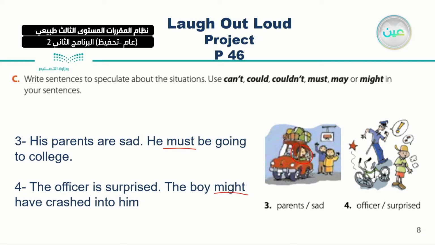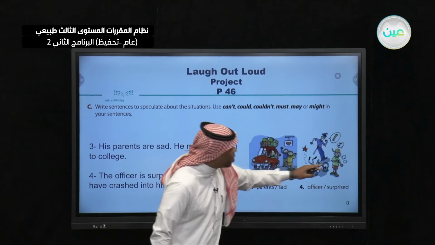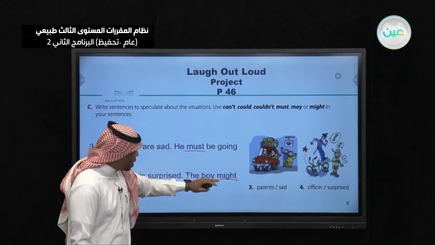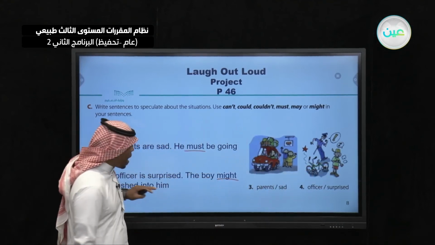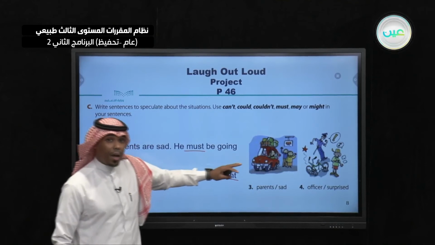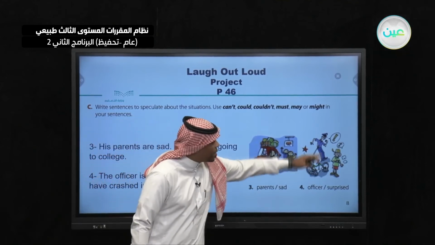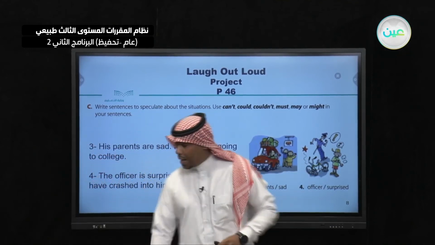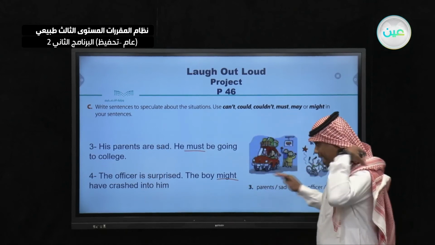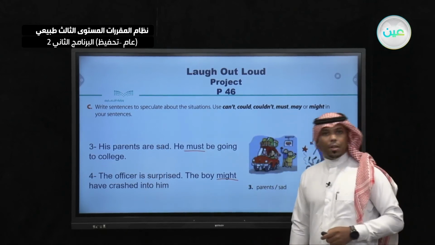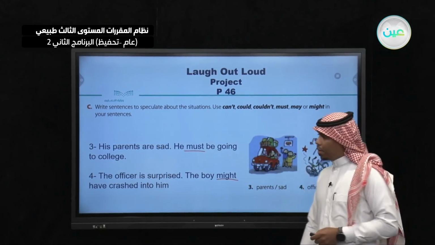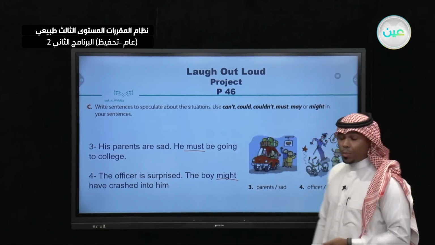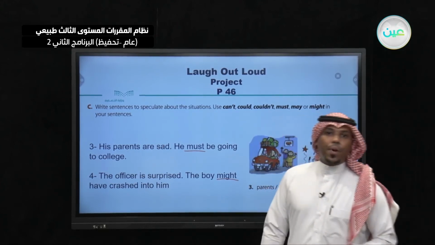As you can see, the bicycle and the boy here, the boy must or might have crashed into him. So they had an accident, the officer and the boy. Okay, very good. Now let's move to our project today.